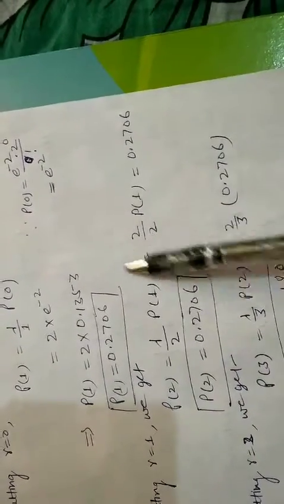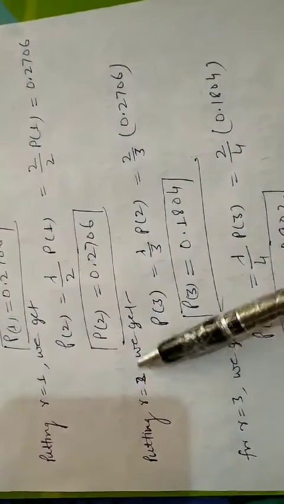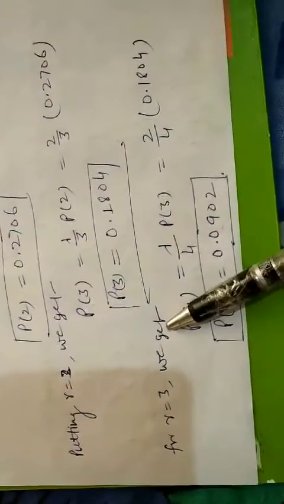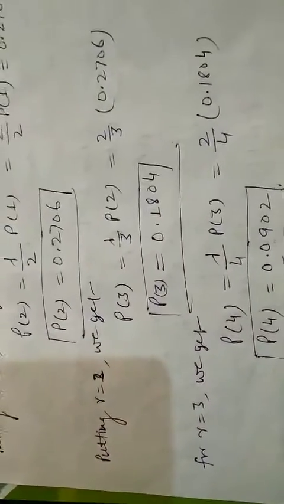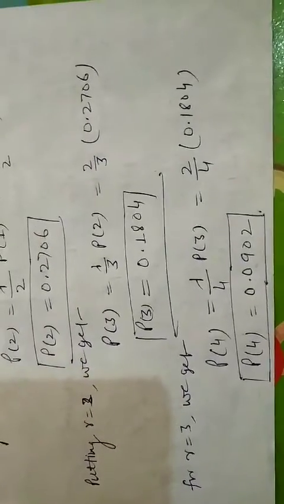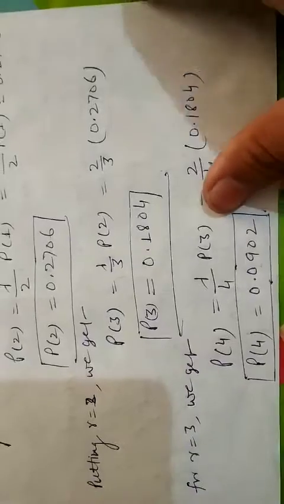So now 2 cancels with 2, and here P2 is equal to this. By the same process, by putting r is equal to 2 you will get this result, and by putting r is equal to 3 you will get this result. This is the use of the recurrence relation, by which you can find the probability of the next stage by using the previous stage.